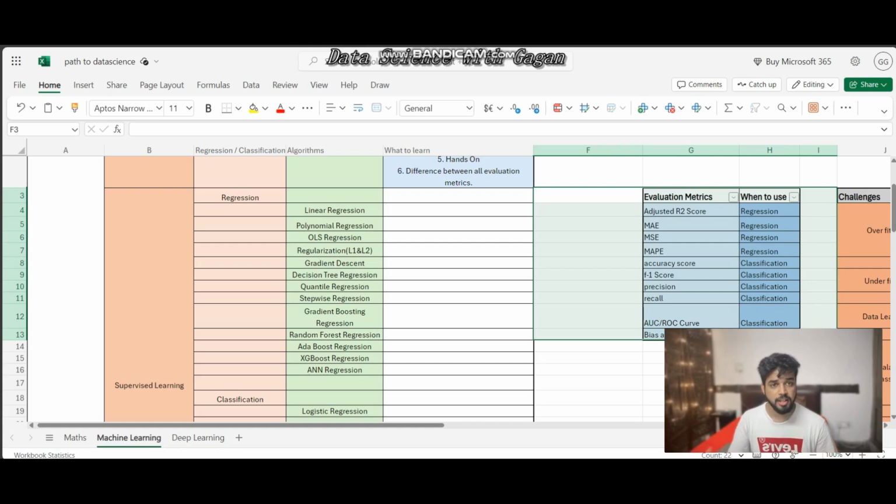Then we have random forest. Random forest is a type of bagging algorithm. Then we have AdaBoost regression, XGBoost regression. Then we have ANN regression, which is artificial neural network regression.